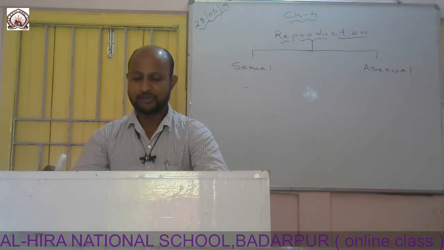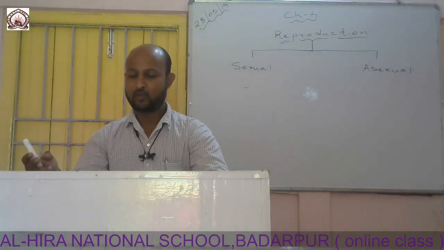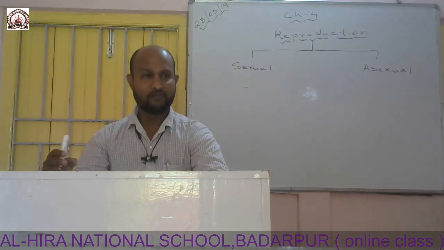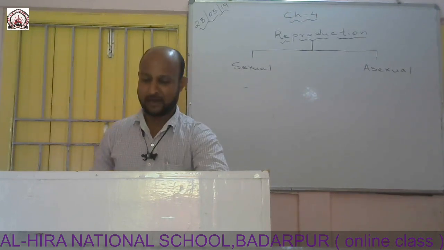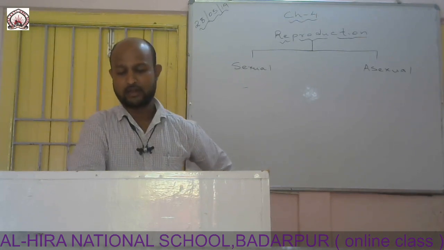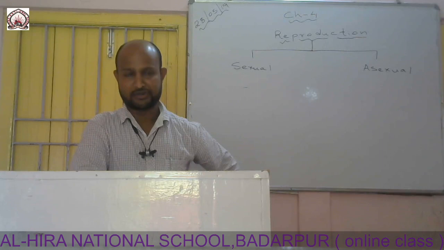When this happens, the uterus starts preparing to receive and nourish the embryo. Its walls get thickened with an increased supply of blood. And if the ovum does not get fertilized, it is expelled out through the vagina, and together with it are expelled the lining of the uterus and blood. This process is called menstruation.